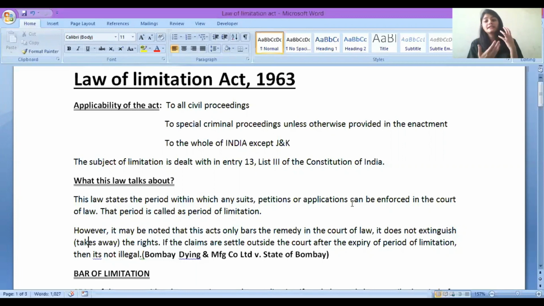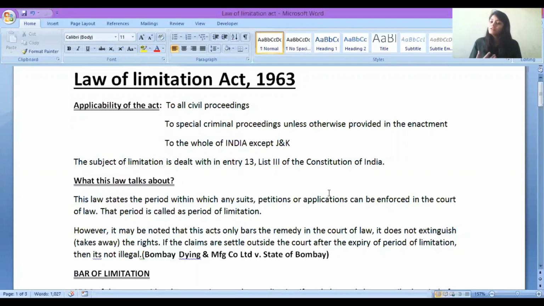Law of Limitation Act suggests that within which period, within how much time you are eligible to go to the court to file your suit, to file your application, to file your petitions, anything. Done? But this is very, very important. Note this, that this act only puts a limitation to enforce your case in the court, but it is not putting any restriction on your rights. This court is not extinguishing your rights. You will have your rights applicable.